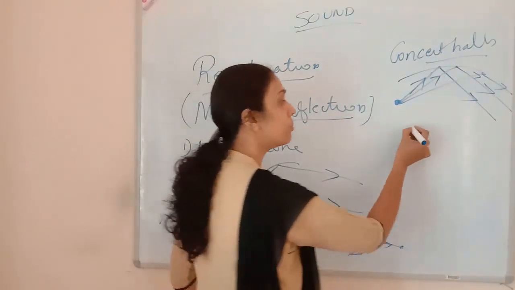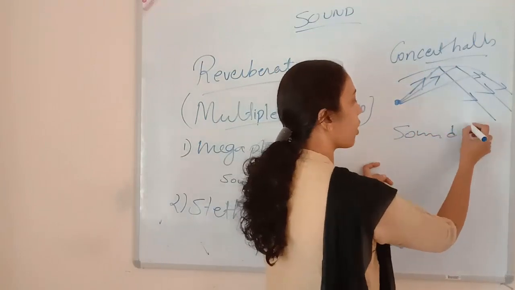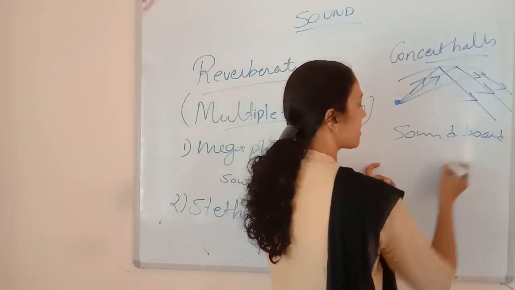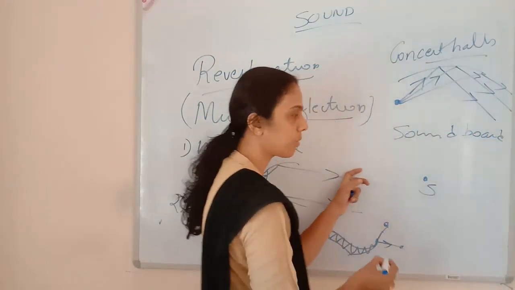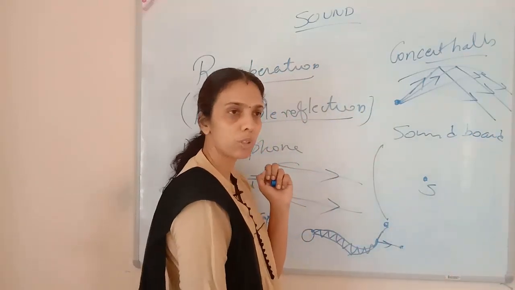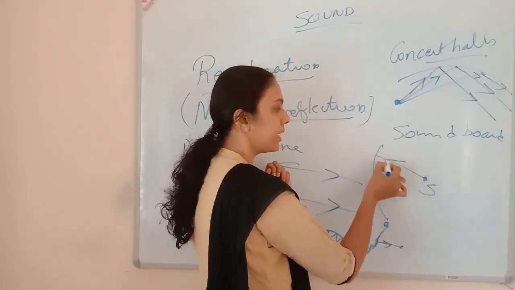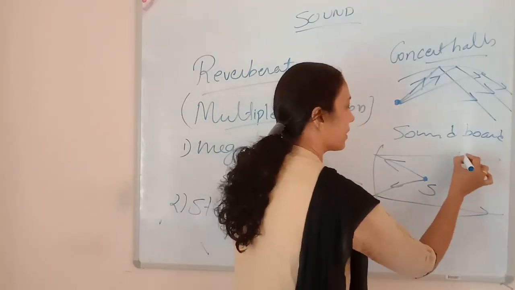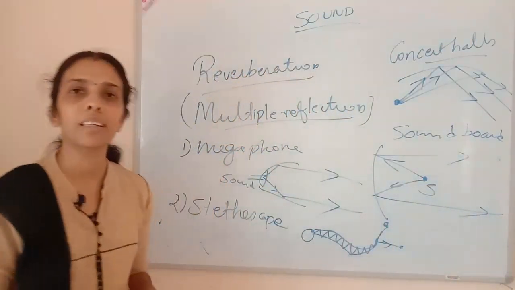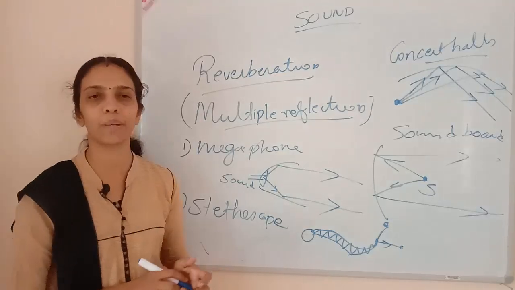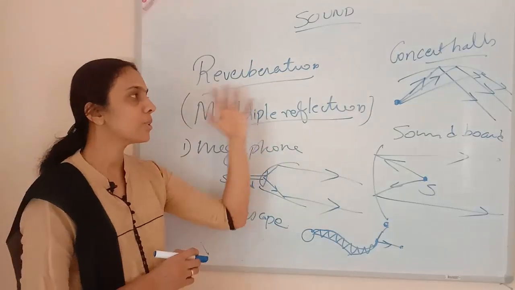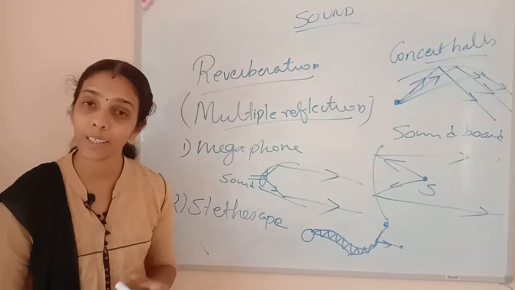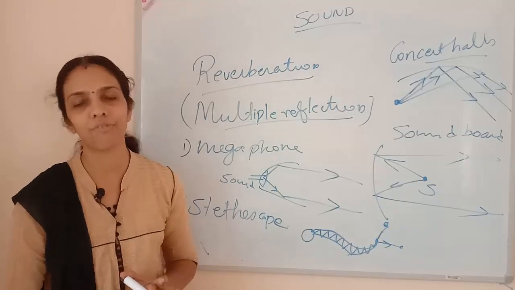And then sound boards will be there. What is that sound board? Sound board means, see, the sound source will be here, and here it will be the sound board, and it will be reaching to this point and it will be getting reflected. So this is another use for this reverberation. Okay, clear? So these are the portions where we are using multiple reflection.